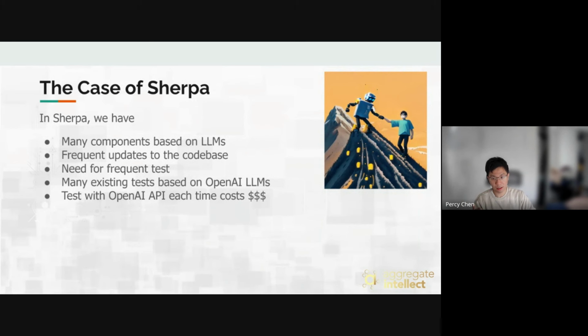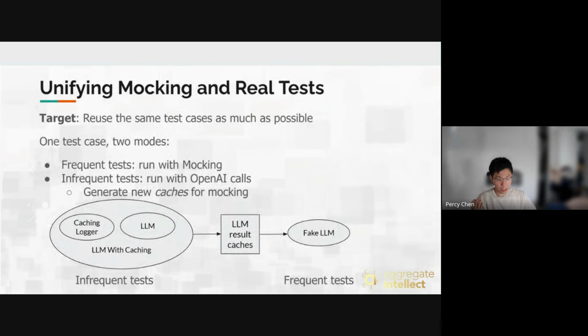Previously, we had a lot of existing tests based on OpenAI large models, so we more or less have these infrequent test runs already written, and I don't want to write new test cases just for mocking. We just want to reuse those test cases as much as possible and save money, of course, as well. So basically, the solution was to unify the mock testing and the real testing, that is, unify the frequent and infrequent tests. The target is for us to reuse the test cases already written that depend on the OpenAI API as much as possible.